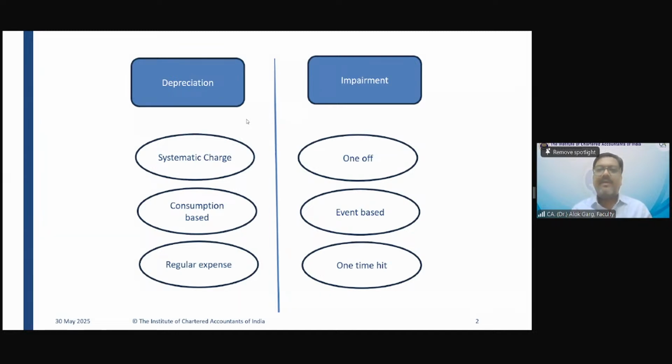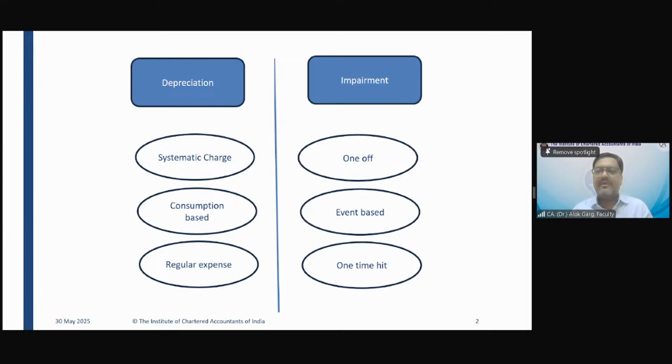But let's say the car met with an accident after the end of 2 years, and the WDV of the car at that point of time was 8 lakh rupees. Since the car met with an accident, the value of the car will go down or not, even though the owner will repair the car? Let's say if you are the buyer, would you like to buy a car which had met with an accident?